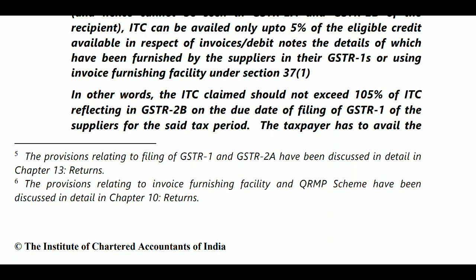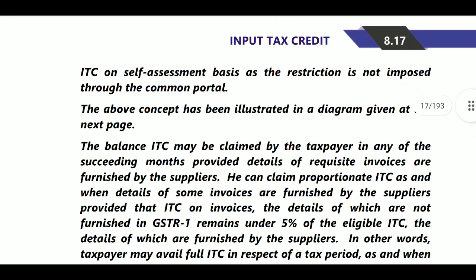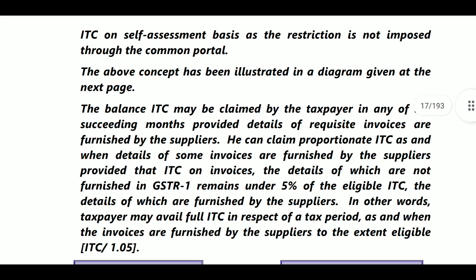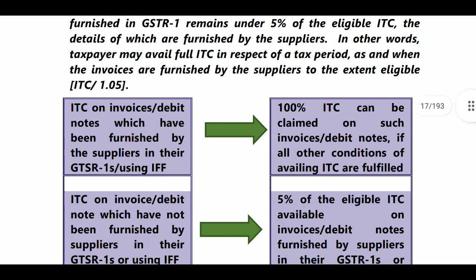What is there in GSTR 2B? 1 lakh. How much can you claim? 1 lakh plus 5%, that is 1 lakh 5,000. Next, the ITC is on a self-assessment basis, and the restriction is not imposed through the common portal. Next, the above concept has been illustrated in a diagram given on the next page.